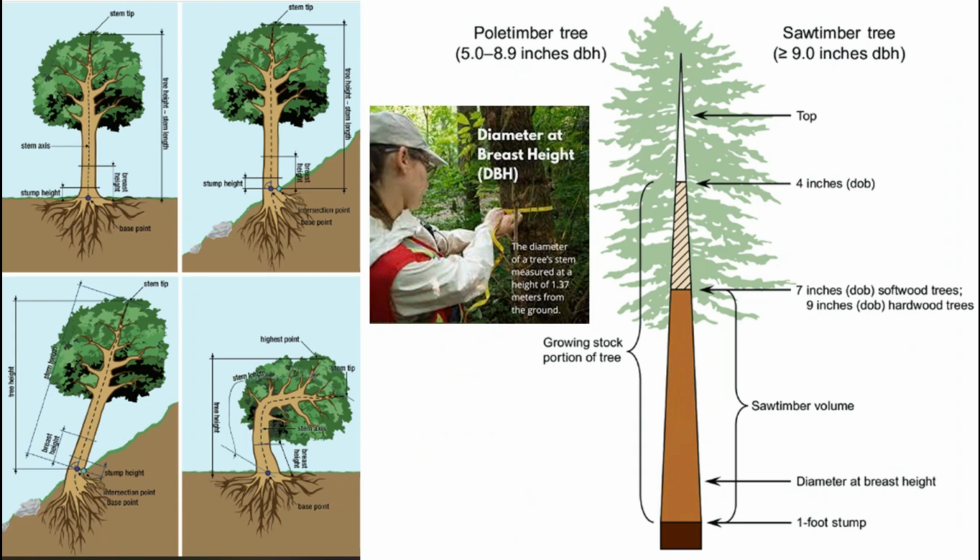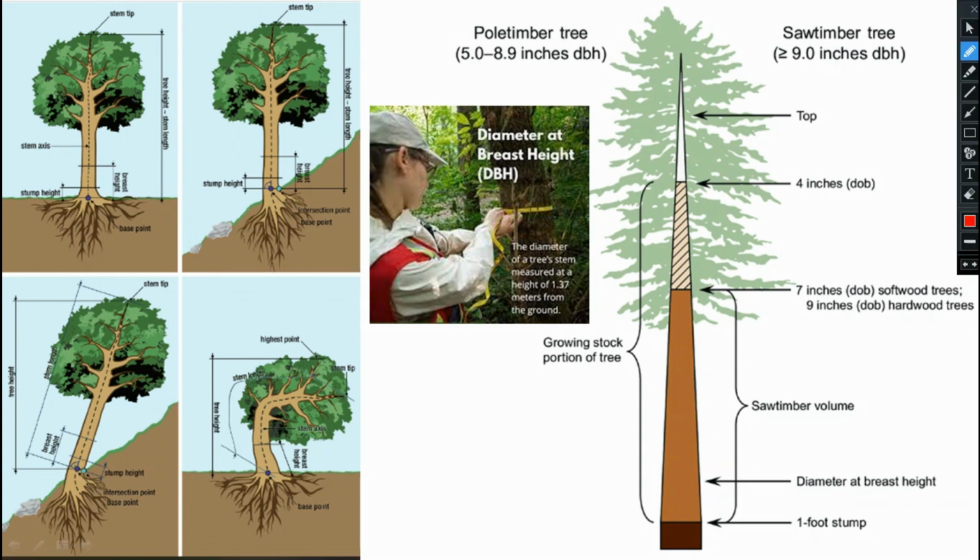I have tried to gather the things in a picture so that you can understand properly. So here you see, suppose this is the plant surface region. From this they have taken 1.37 meter. You see, this diameter is known as what? DBH. That means diameter at breast height. So what is this breast height? This is your 1.37 meter. It may come in the short question. You can calculate it in terms of 1.37 meter, or that will be your 4 feet and 6 inches. So this is all about your breast height.